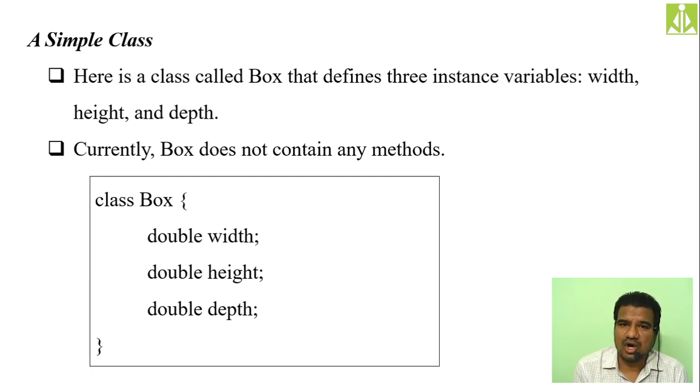Object name dot instance variable equals some value. Like that, we have initialized all these three instance variables inside the box class, and using these instance variables we calculated the volume of the box. That also we have seen, and using the println output statement, we have printed the volume of the first object on the output screen.